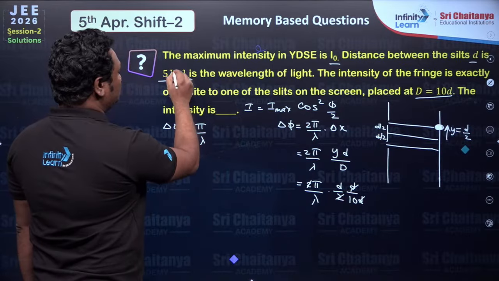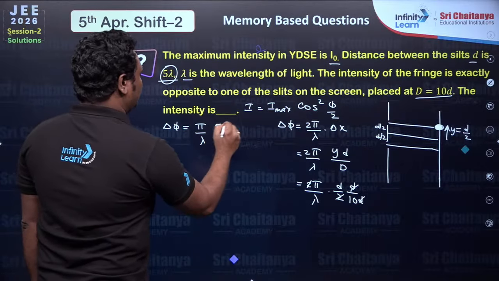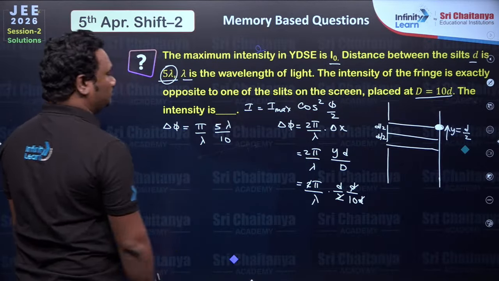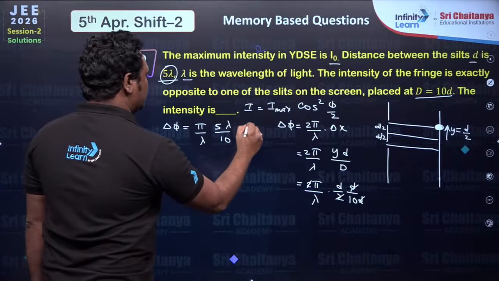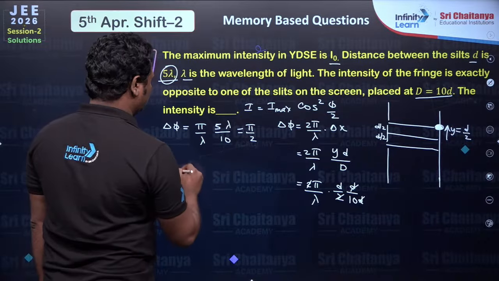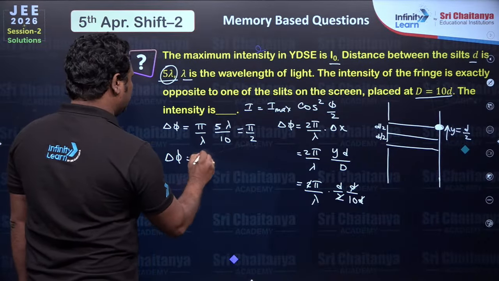What is d value? 5 lambda by 10, which is pi by 2. Delta phi is 90 degrees.